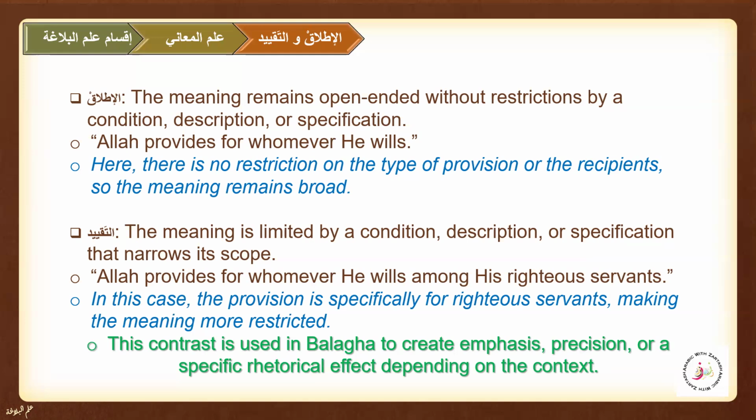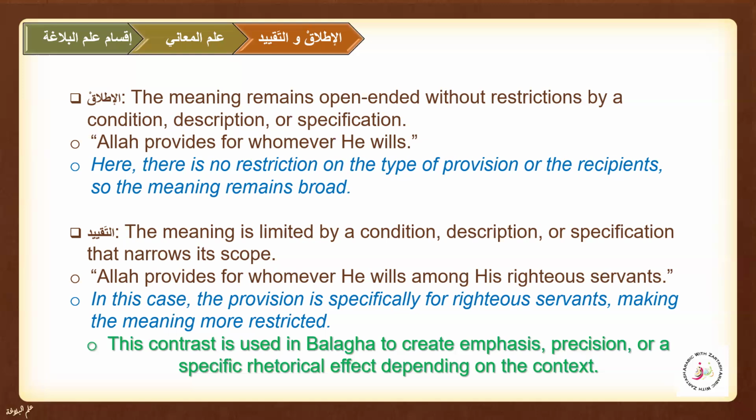And then we have taqeed, when there is quyud in the sentence, meaning there are restrictions. That means the meaning is limited by a condition, by a description, or by a specification that narrows its scope. So here you can see the example. Allah provides for whomever he wills among his righteous servants. So in this case, the provision is specifically for the righteous servants, making the meaning more restricted. Means there are quyud, there are conditions, there are descriptions in the sentence.